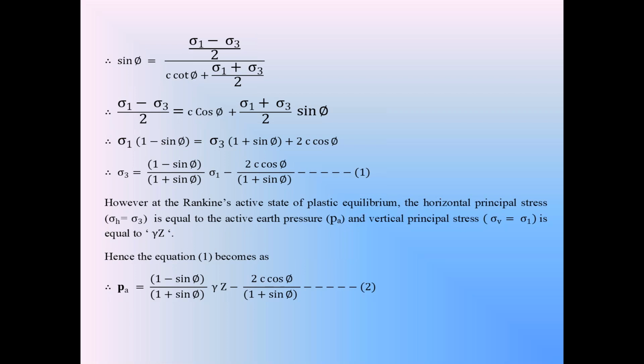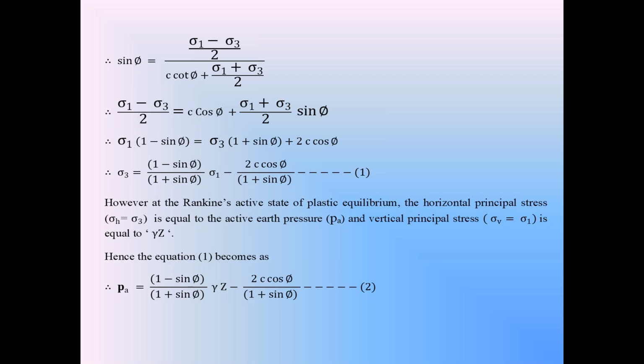On the right hand side, multiply 1 minus sin phi by 1 plus sin phi with 1 plus sin phi by 1 plus sin phi. So Ka is equal to 1 minus sin phi by 1 plus sin phi into 1 plus sin phi by 1 plus sin phi.